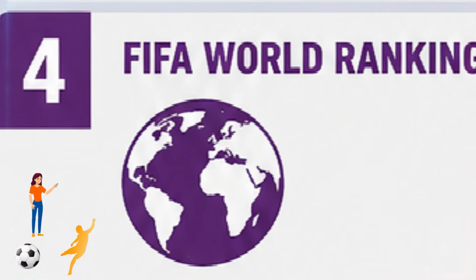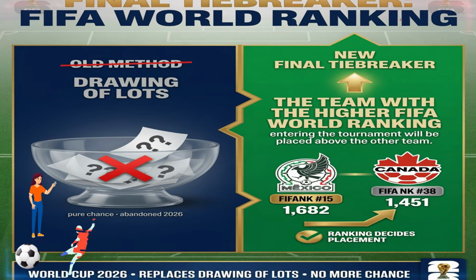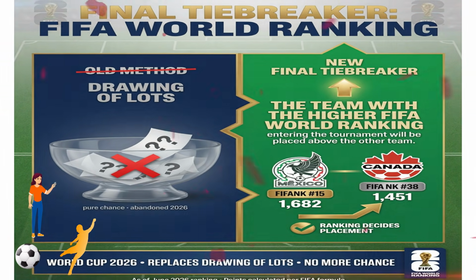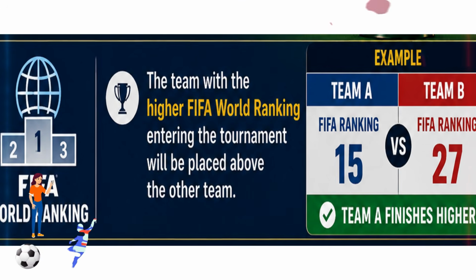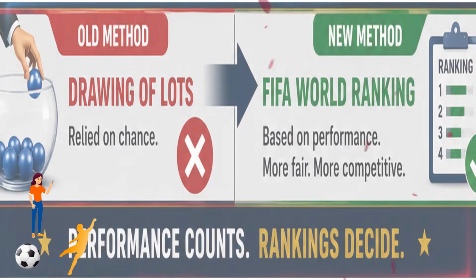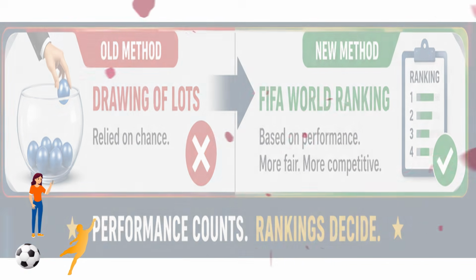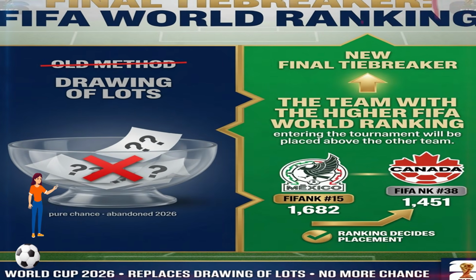Final tiebreaker, FIFA World Ranking. But what if the teams are somehow still tied after all of that? For World Cup 2026, FIFA has introduced a final tiebreaker, the FIFA World Ranking. The team with the higher FIFA World Ranking entering the tournament will be placed above the other team. This replaces the old method known as the drawing of lots, which essentially relied on chance.